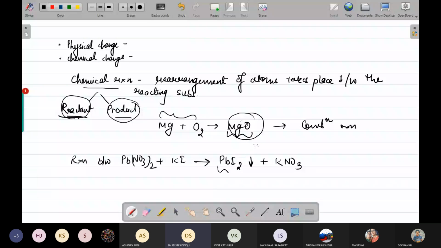And why are we calling it a precipitate? Because it is not dissolving in the water, or you can say the aqueous form which is being formed over here. Okay.